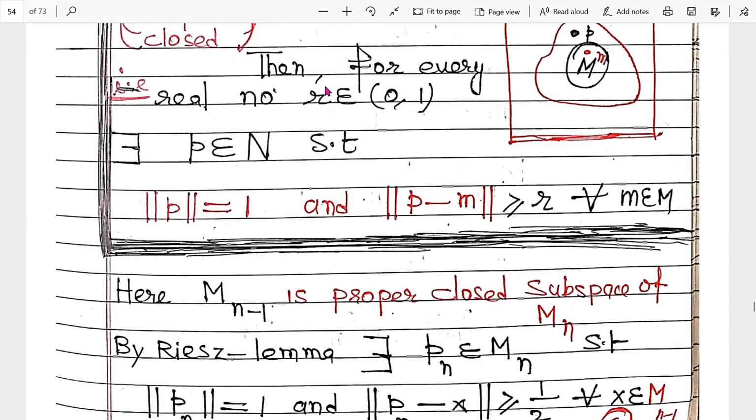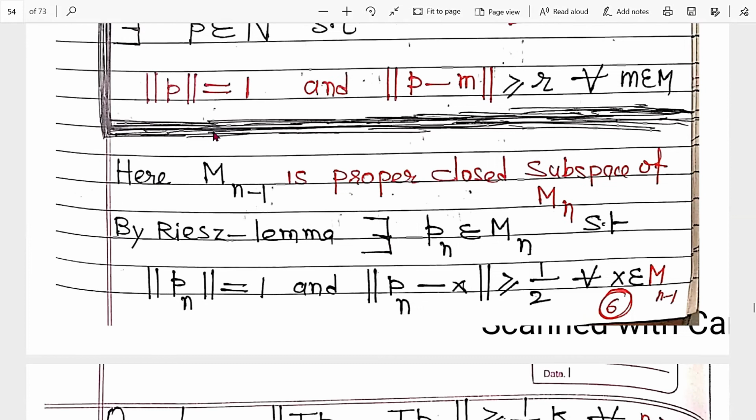Now in the given theorem, Mₙ₋₁ is a proper closed subspace of Mₙ, so Mₙ is treated as N and Mₙ₋₁ is treated as M. Then by the Riesz lemma, there exists some pₙ belonging to the bigger set whose norm is 1, and whose distance from x belonging to Mₙ₋₁ is always greater than or equal to 1/2. So that is equation number 6.